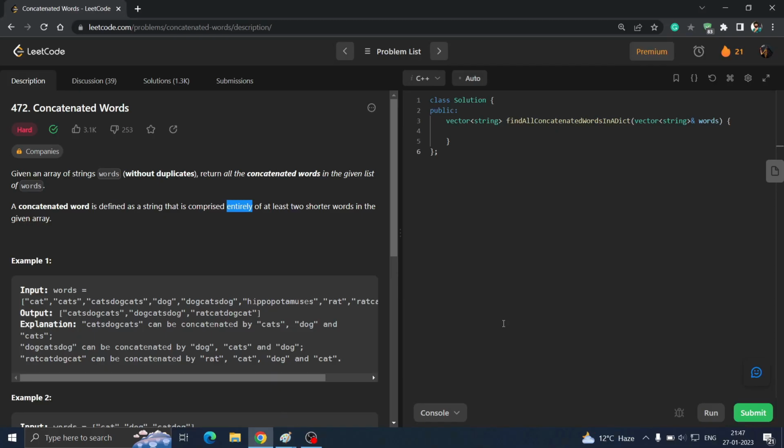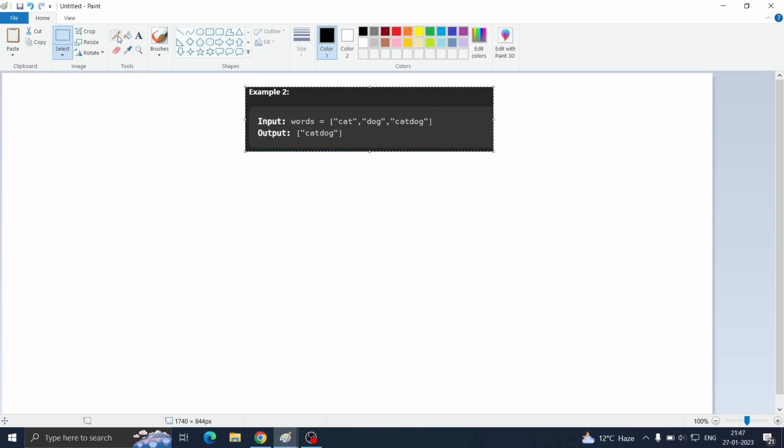So I hope you tried thinking of an optimal approach, but if you were not able to find one, see what we can do. We can take this word cat and divide it into prefix and suffix. Prefix is C and suffix is at.